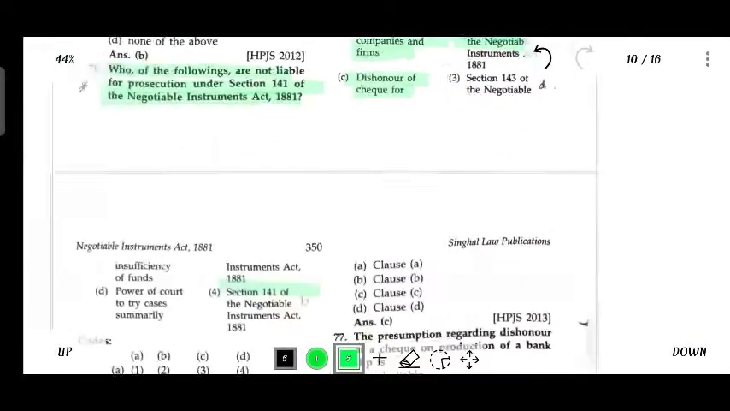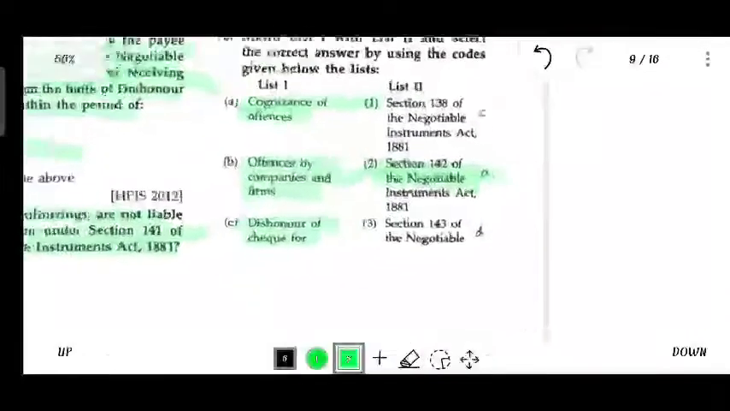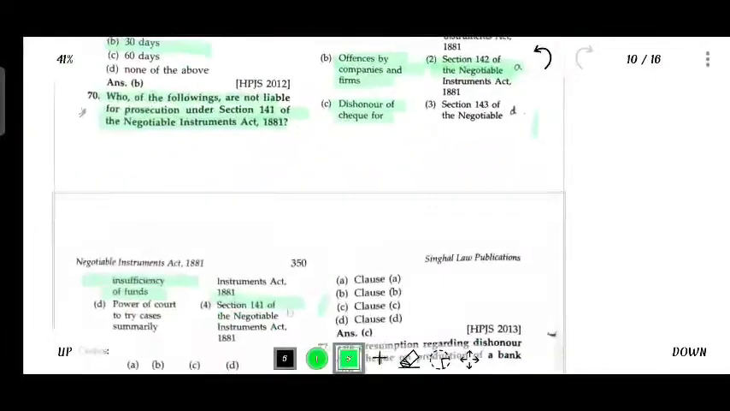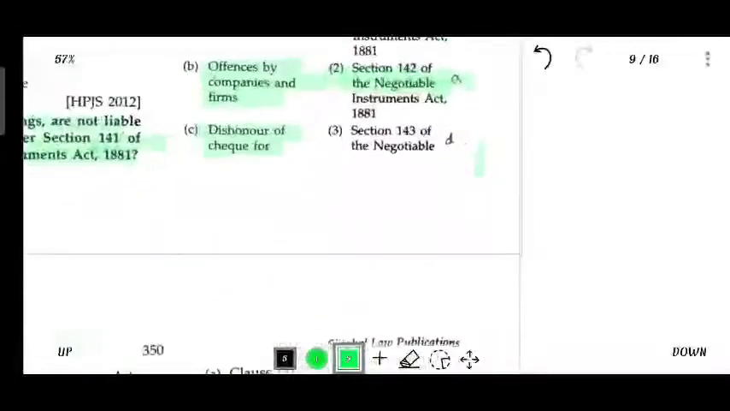Dishonor of check for insufficient funds, 138. Power of the court to try the case summarily, 143.